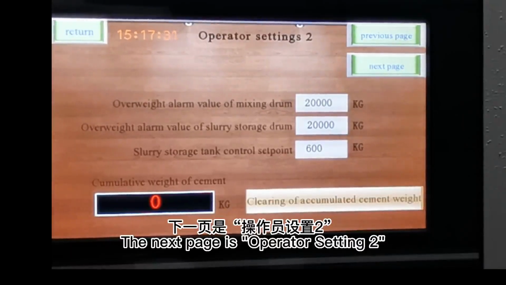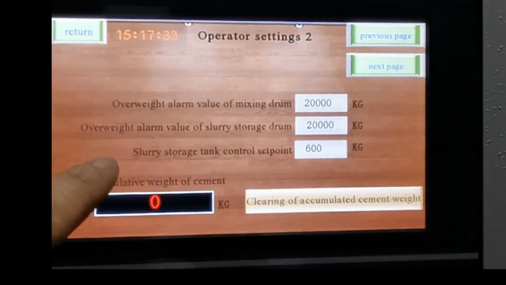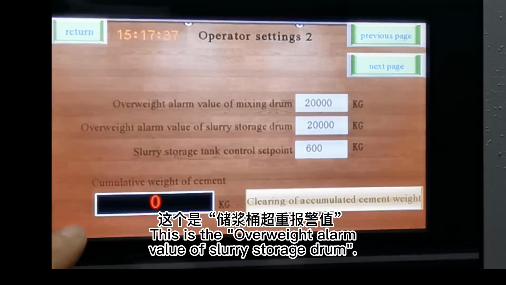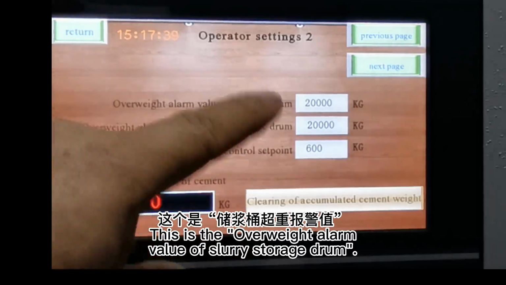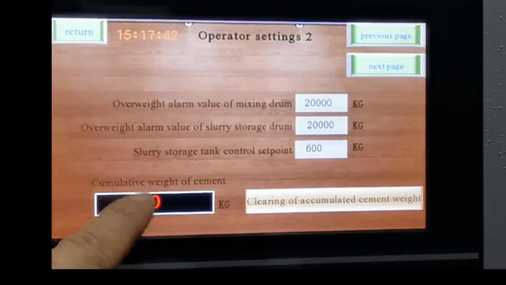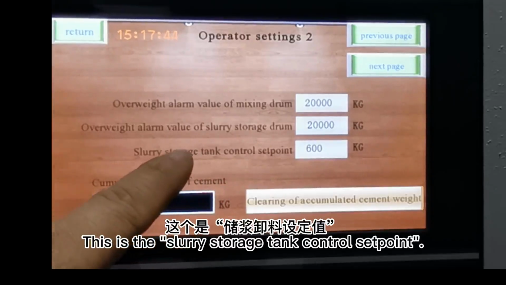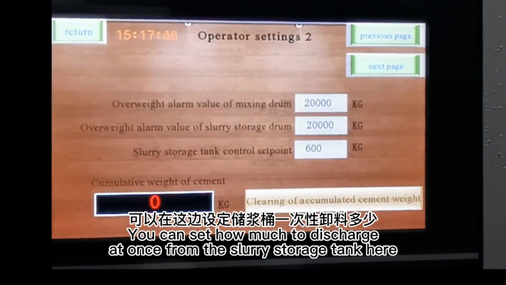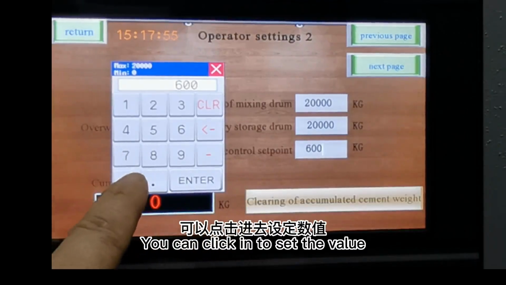The next page is operator setting 2. This is the overweight alarm value of mixing drum. This is the overweight alarm value of slurry storage drum. This is the slurry storage tank control set point. You can set how much to discharge at once from the slurry storage tank here. You can click in to set the value.